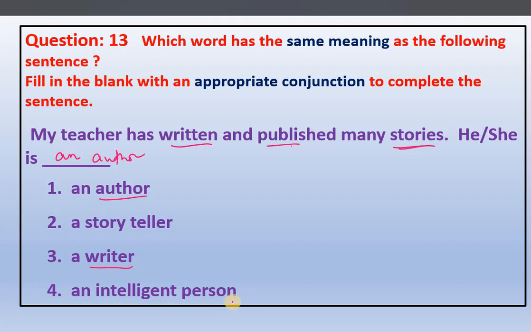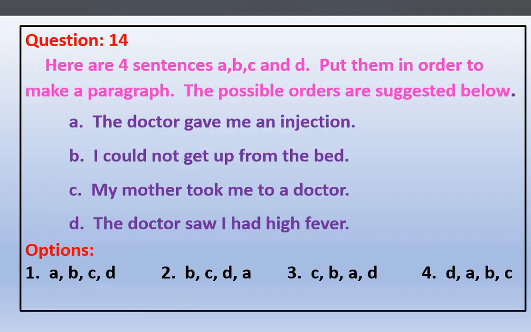That one is the writer. The writer can do more than just write his own work. He can describe or write something about someone else's work also. So that is the difference between writer and author. Because here it is about written and published stories, meaning original stories only, so it should be an author.